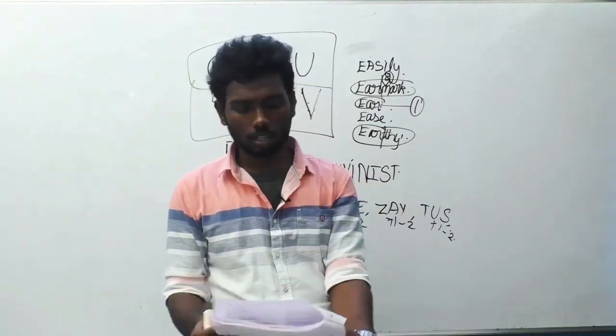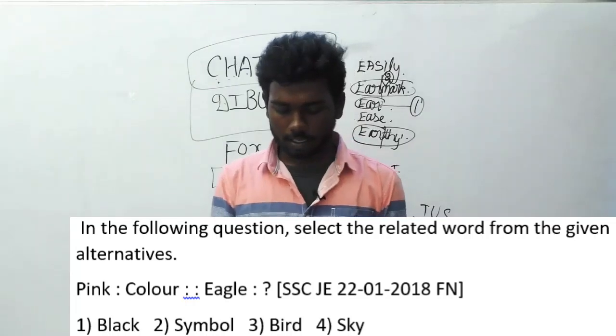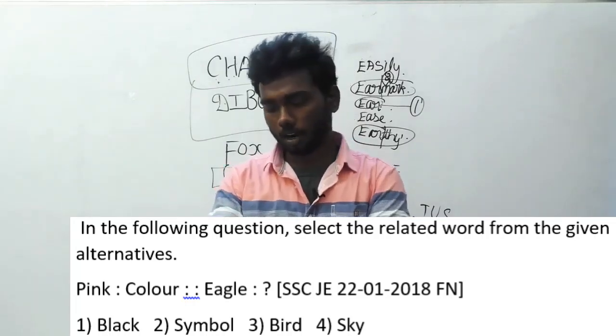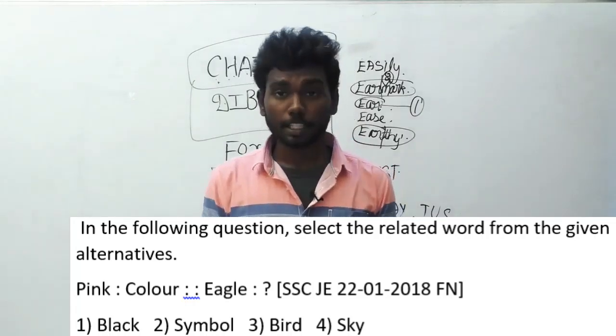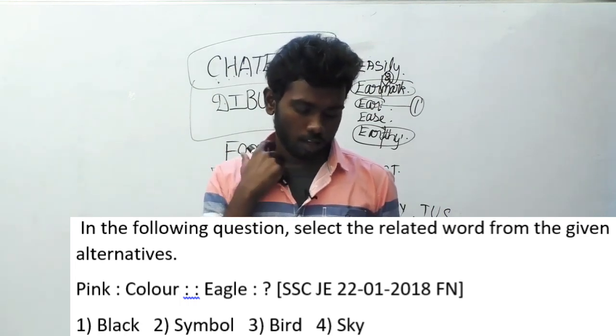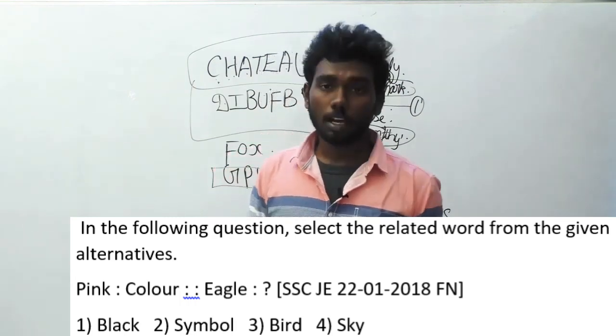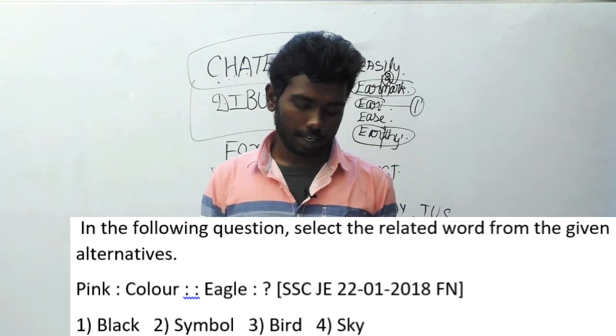Let us move on to the 208th question. In the following question, select the related word in the given alternatives. Pink is to color implies eagle is to dash is the question. The first option is black, second option symbol, third option bird and fourth option sky.